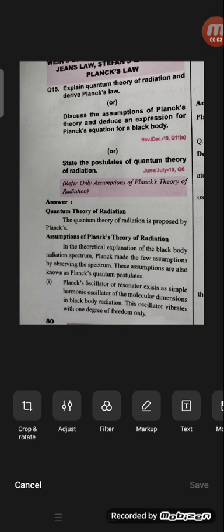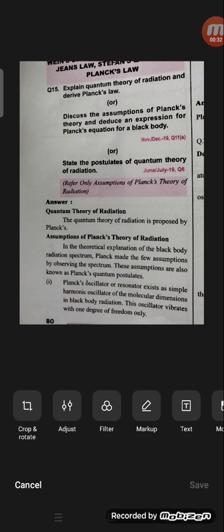Good morning. The next topic is Planck's theory of radiation, and also how we can derive Stefan's law, Wien's law and Rayleigh's law from Planck's law. First of all, learn Planck's theory of radiation. The quantum theory of radiation was proposed by Max Planck.